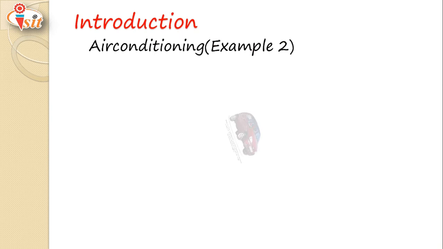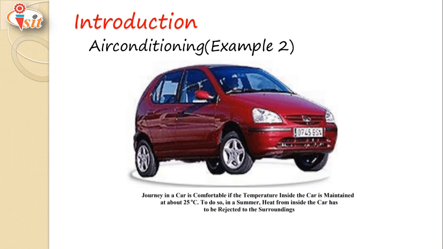Let's take a second example. Why do we require air conditioning in our car? A journey in a car is comfortable if the temperature inside the car is maintained at about 25 degrees centigrade. Especially in summer, the temperature inside the car increases and it may reach up to 35, 36 or 38 degrees centigrade. So, to maintain the temperature at 20 to 25 degrees centigrade, which is considered the comfort zone, heat from the inside air has to be rejected to the surroundings. That's why air conditioning is done in your car or at your home.